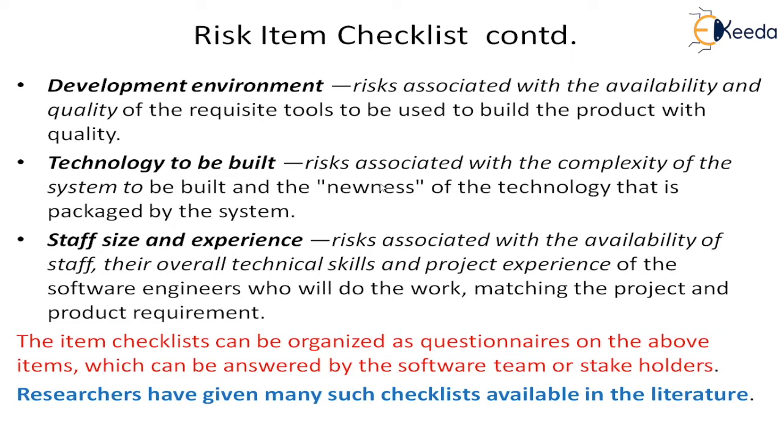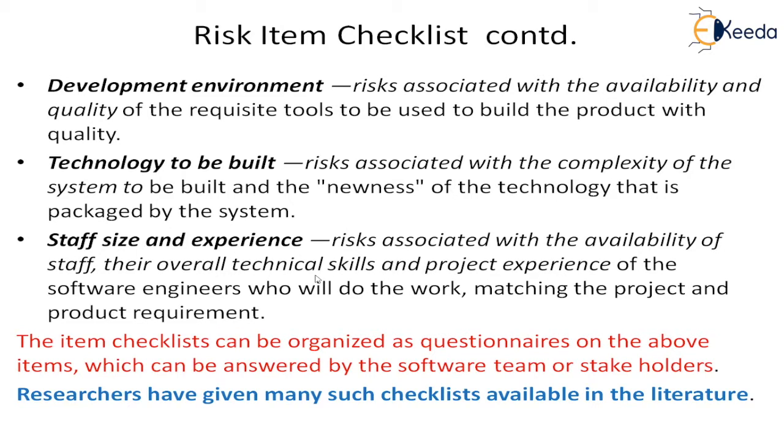And similarly, the complexity of the system and the newness of the technology, those will be the technology kinds of risks. And then you come to the project team, you have the staff size and the experience. The staff size means the number of resources you get. When you come to experience, that could be the technical skills and also the project experience.